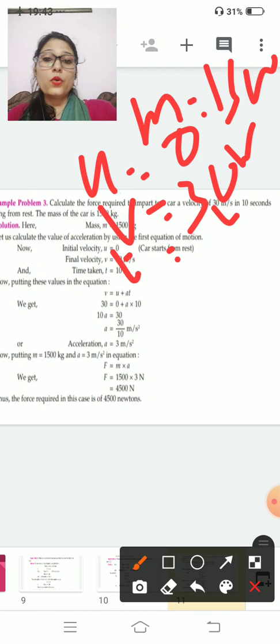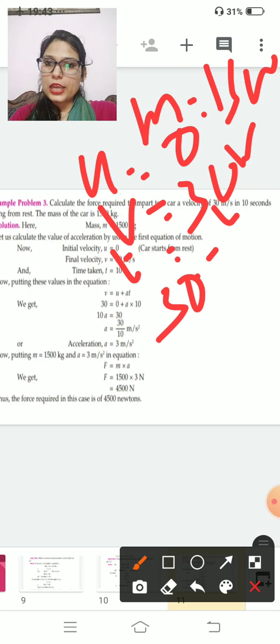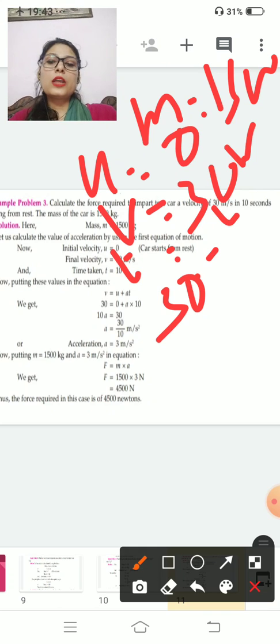From the first equation we know that v is equal to u plus at. Just put the values: 30 equals 0 plus a into 10. 10a is equal to 30, a is equal to 3 meter per second square. Now you got the value of a. Clear? Now F is equal to m into a. Put the value and get the answer.